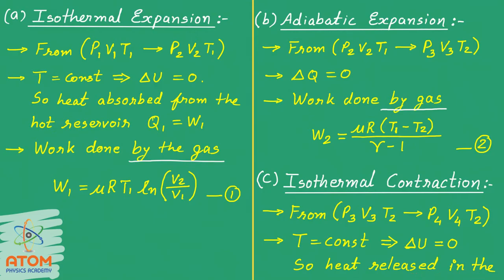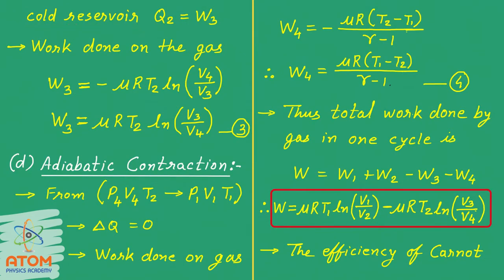So the heat released to the cold reservoir, Q2, will be equal to W3. Here W3 is nothing but the work done on the gas. Mind well, it is contraction, so the work is done on the gas, and W3 will be equal to minus mu R T2 ln V4 upon V3. Why am I taking minus here? Because it is work done on the gas, so it will be negative. So W3 will become mu R T2 ln V3 upon V4.